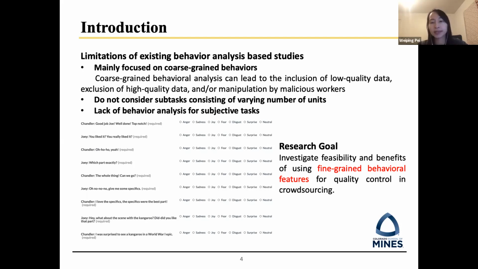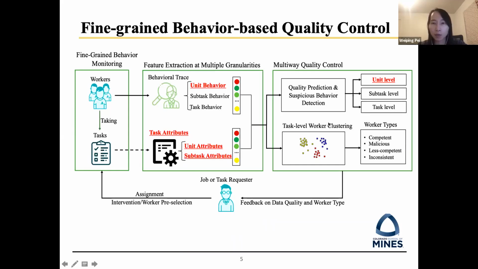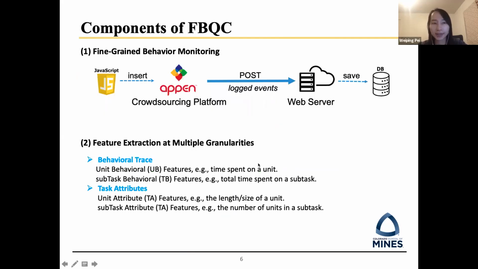The goal of our research study is to investigate the feasibilities and benefits of using fine-grained behavioral features for quality control in crowdsourcing. In this paper, we design and implement a framework named Fine-Grained Behavior-Based Quality Control, the FBQC framework. As shown in this slide, we extract workers' fine-grained behavior features and provide 3 quality control mechanisms. Specifically, there are 3 components in our framework.